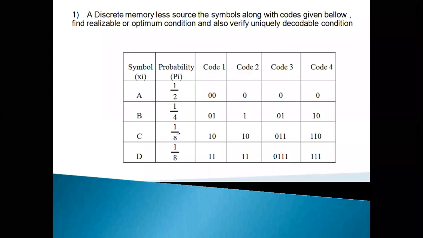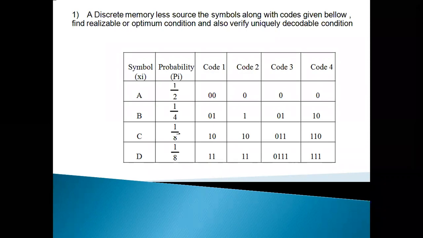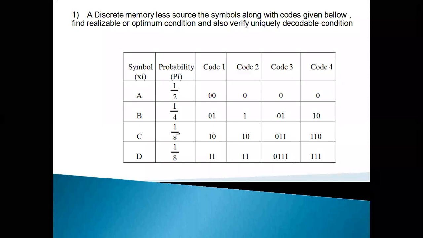What is the Shannon source coding theorem? H(S) by n bar should be less than or equal to 1. And Kraft inequality, K is equal to sigma 2 to the power of minus ni, less than or equal to 1. If both are less than or equal to 1, then the code is existable, realizable, and uniquely decodable. Okay, students.